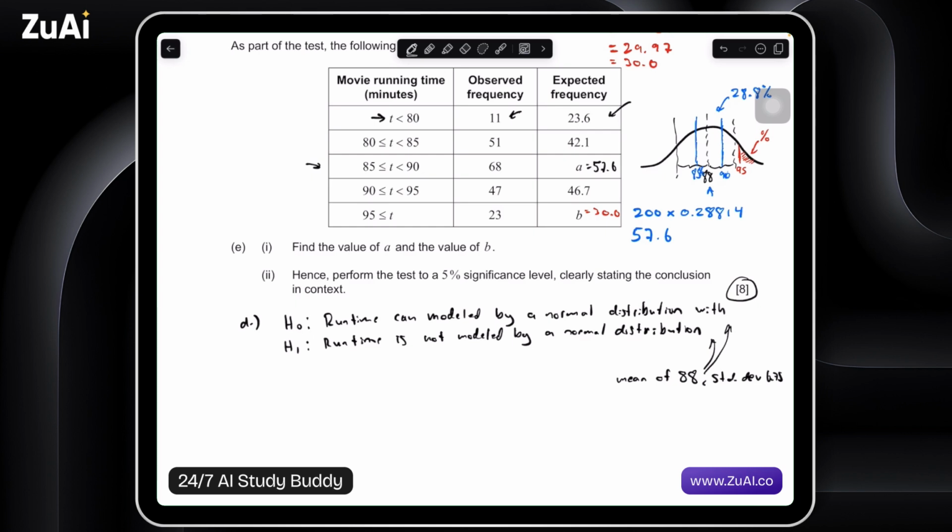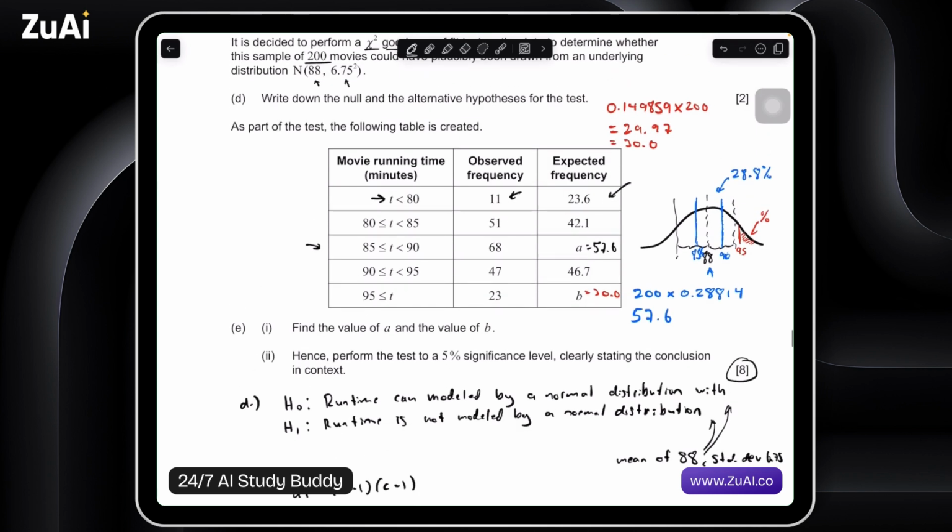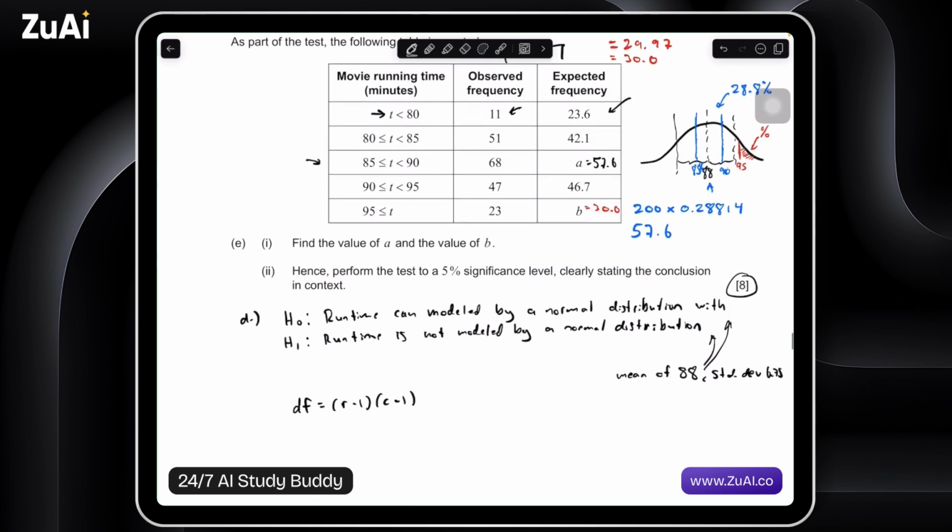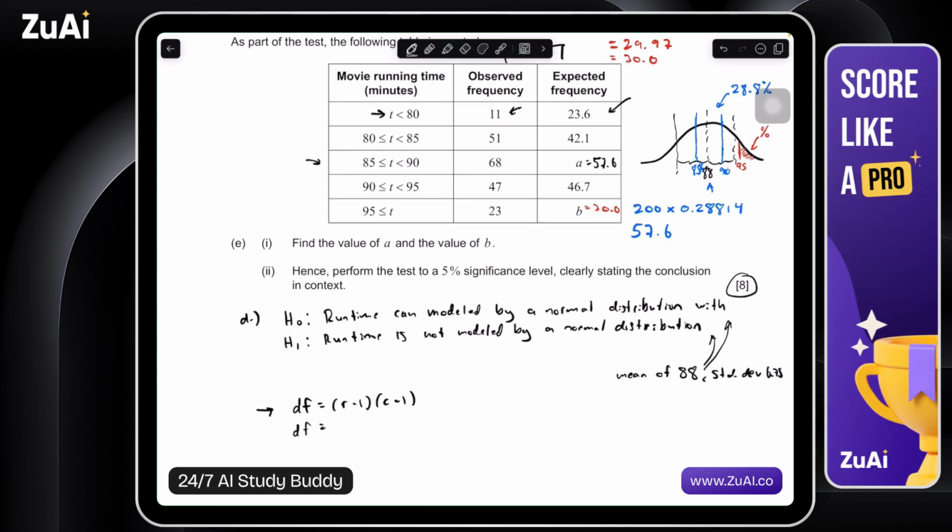Degrees of freedom for a chi-squared test, goodness of fit or independence, is equal to rows minus 1, columns minus 1. For a goodness of fit, we're always just going to have 2 columns here. So essentially it's always rows minus 1, but just for simplicity's sake and ease of memory, I suppose, we can always just use this. So rows, we have 1, 2, 3, 4, 5. 5 minus 1, and then 2 minus 1. If we want, we can write this. Degrees of freedom is 4.